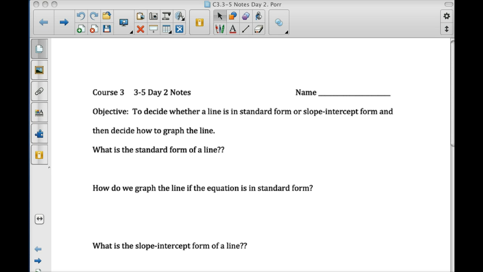Okay, all right, guys. We're going to decide whether a line is in standard form or slope-intercept form. We're going to put it in one of those two forms, and then decide how to graph it based on what form it is in. Remember standard form? We've talked about it a couple of days. Here's what it looks like.